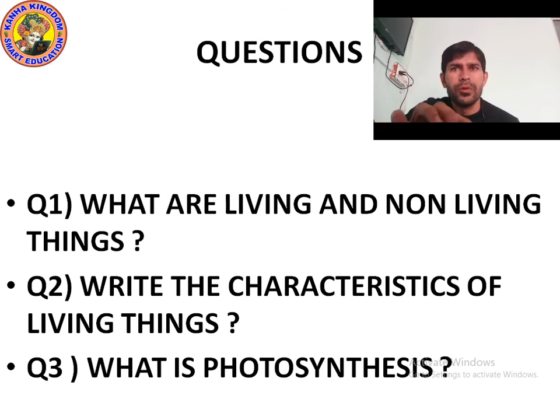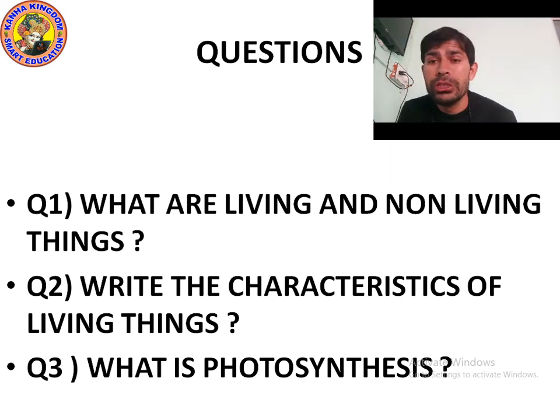Now, question number three: what is photosynthesis? Photosynthesis is a process by which plants make their own food. Plants make their own food, but we human beings and animals don't make our food. We depend upon plants and animals. Plants take water from the root and carbon dioxide through the leaves, and in the presence of sunlight with the help of chlorophyll they make food glucose and release oxygen.